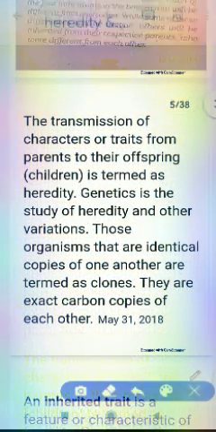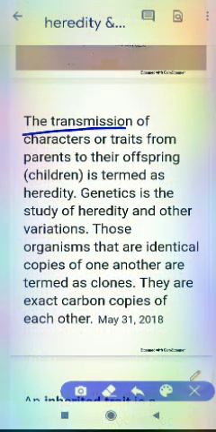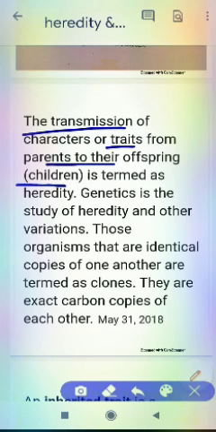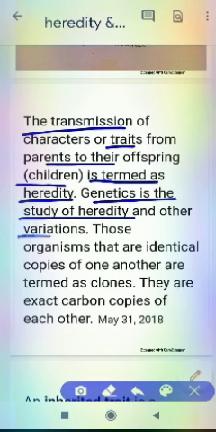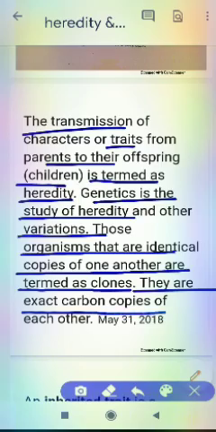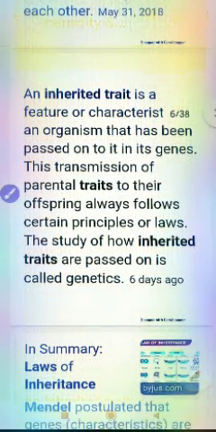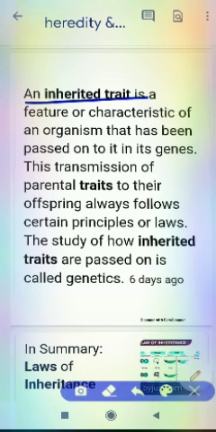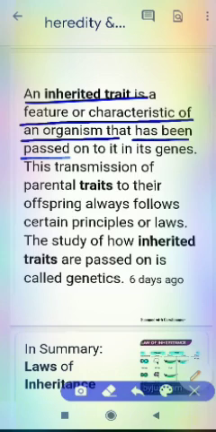So the next is the transmission of characters or traits of parents to their offspring, or children, is termed heredity. Genetics is the study of heredity and other variations. Those organisms that are identical copies of one another are termed clones. They are exact carbon copies of each other. The next is an inherited trait: a feature or characteristic of an organism that has been passed on to it in its genes.